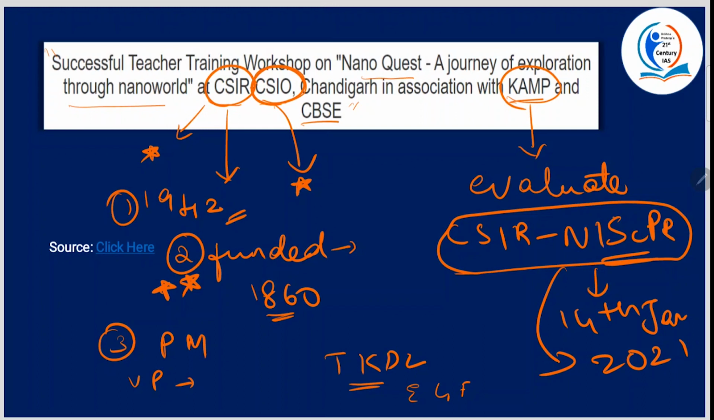And CSIR successfully challenged the grant of patent in the USA for the use of haldi, that is turmeric, for wound healing. Okay, on the basis of this traditional knowledge. And genome sequencing, CSIR completed it in 2009, human genome sequencing. So these are some basics about CSIR. All right. Now CBSE is Central Board for Secondary Education. We will get into the MCQ.